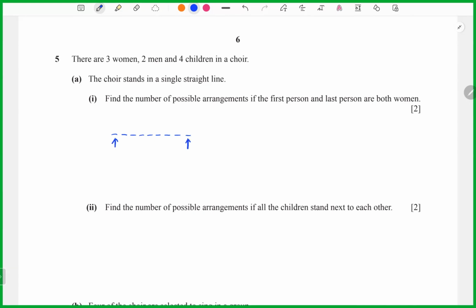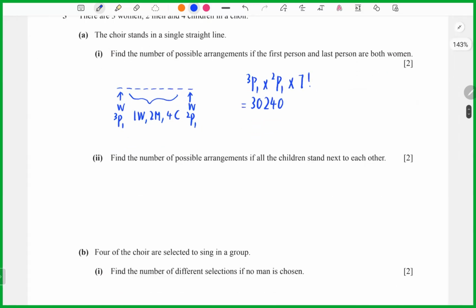Okay, women. So I can take 3P1 for the woman. Here is 2P1. You can see here there are 7 empty spaces. We can substitute for 1 woman, 2 men, 4 children, right? So now you can take 3P1 multiply 2P1 multiply 7 factorial, which equals 30,214.